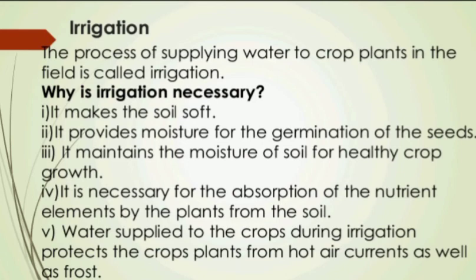Number two, irrigation is necessary to provide moisture for the germination of seed. Number three, irrigation is necessary to maintain the moisture of soil for healthy crop growth. Number four, irrigation is necessary for the absorption of nutrient elements by the plants from the soil.